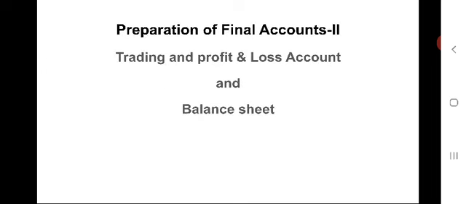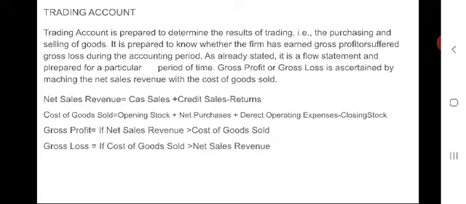Now we'll see about the trading account. The trading and profit and loss account is a summary of nominal accounts to determine the profit or loss position of the business.